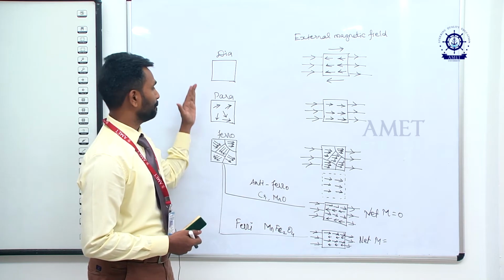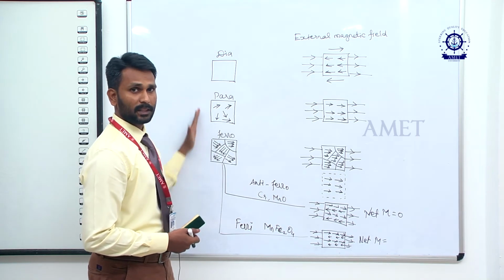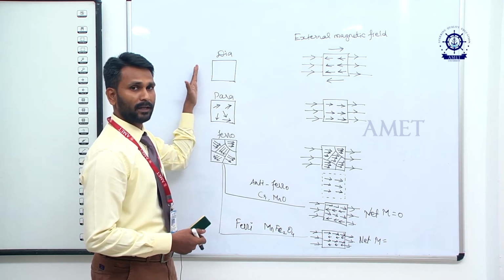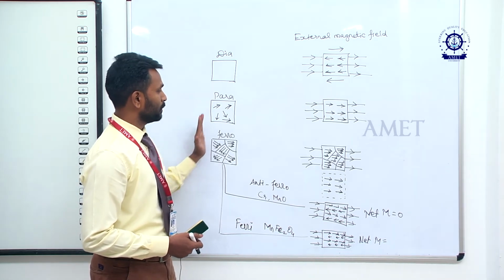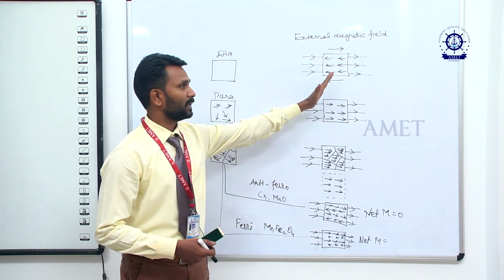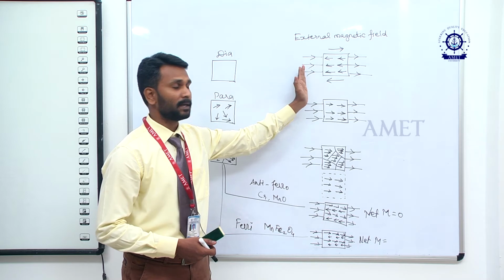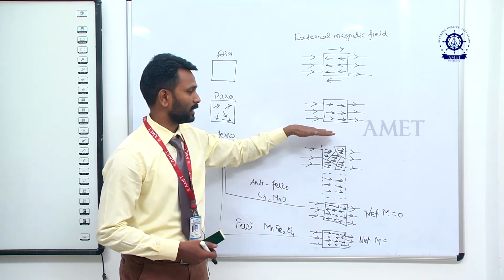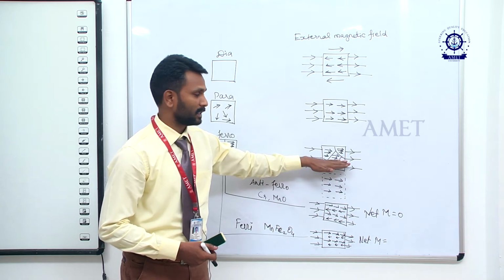So dia, para, ferro are the three main magnetic materials. These do have their own magnetic moment. So when we keep these three materials in an external magnetic field, diamagnetic induces a magnetic field in the opposite direction, paramagnetic aligns in the same direction as the external magnetic lines, and ferromagnetic is also in the same direction.